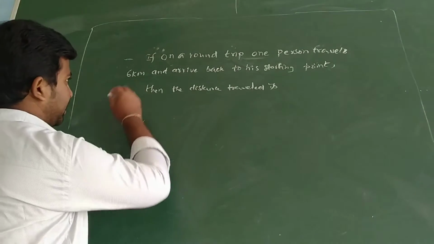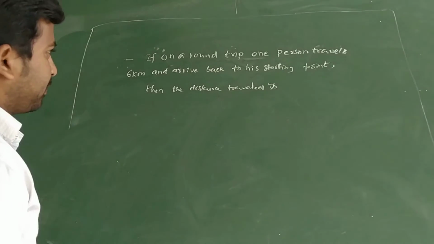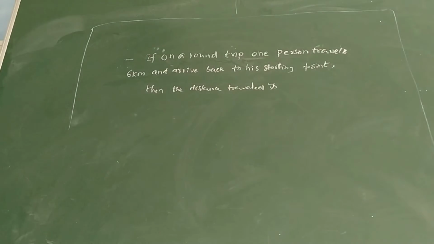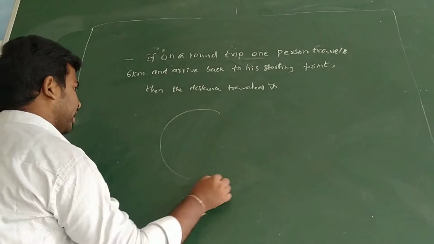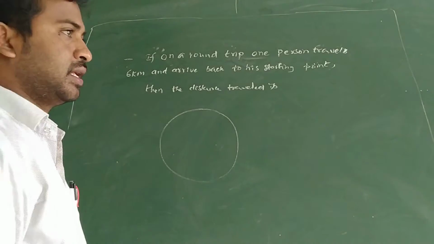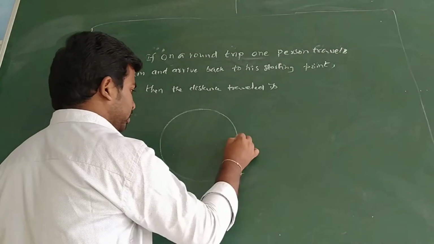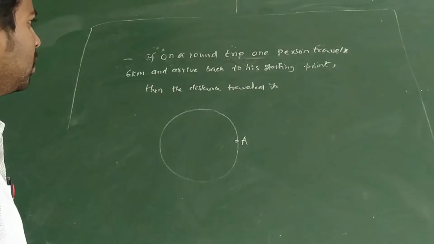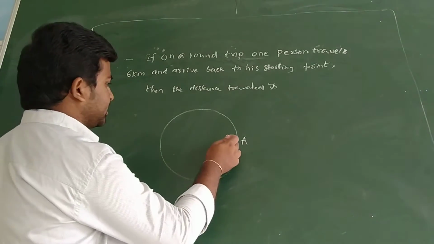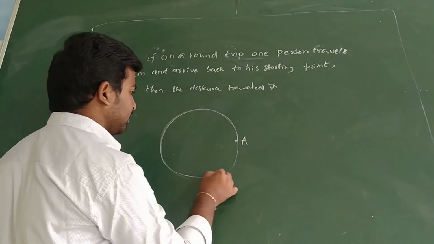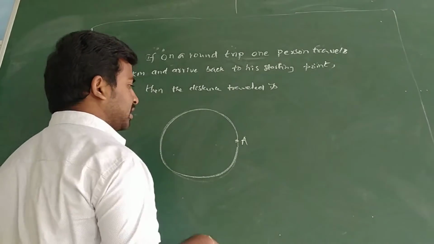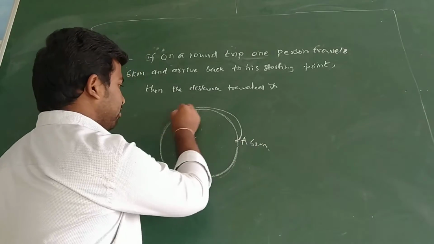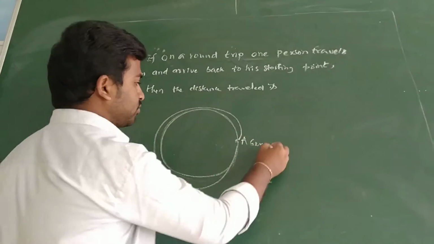For example, there is one round trip. One person travels 6 kilometers and arrives back to his starting point. If you take a circle, here it is a round trip. A person starts from here, travels 6 kilometers, and again arrives back to his original point. So 6 kilometers is over, and then again he is coming back, which means one more 6 kilometers.